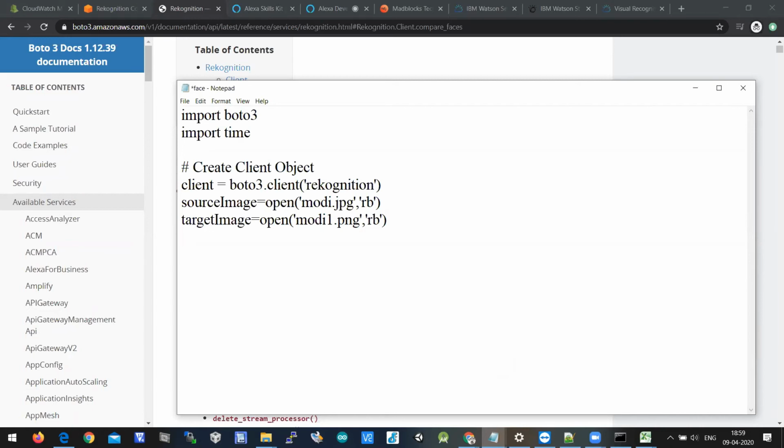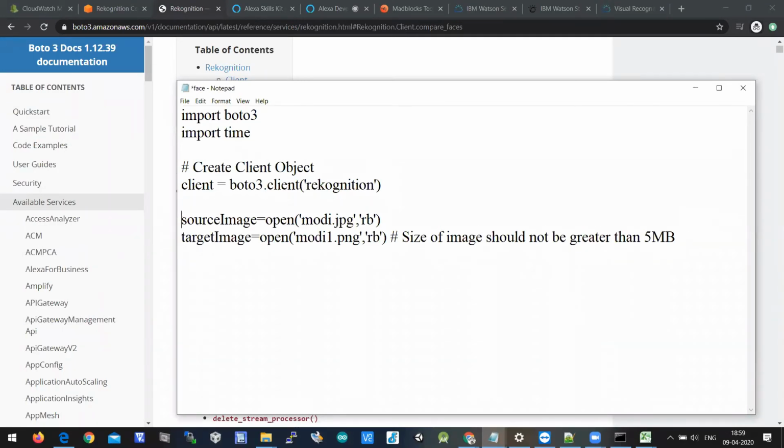thing is the size of the image should not be greater than 5 MB. Okay, the size of the image should not be greater than 5 MB. We have imported the packages, and then we have created a client object, and then we spoke about what the source images and what the target images are.